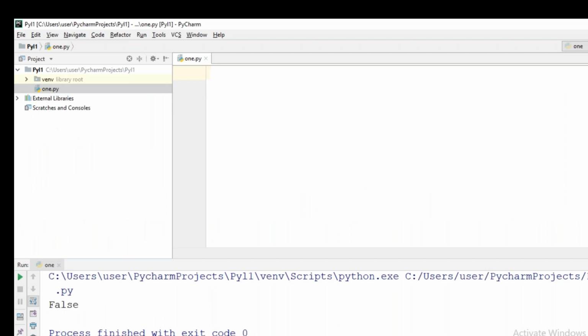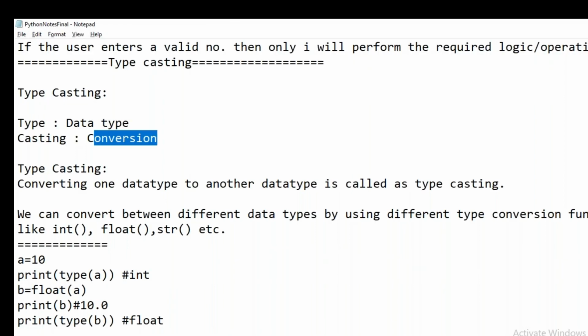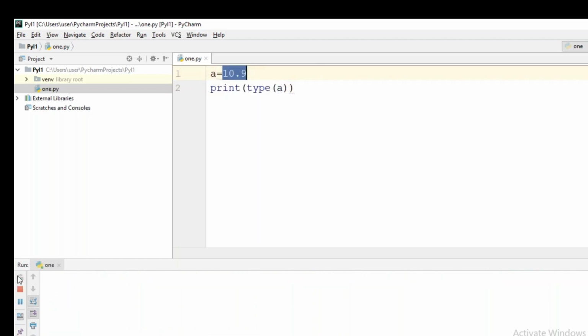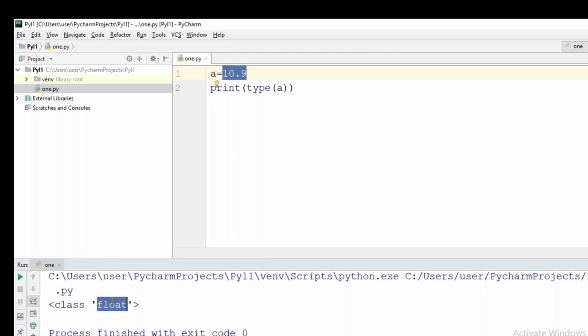Before seeing the purpose, we will just have a few examples. Let us say I am having a equal to 10.9. Now I am printing the type of a. As a is having a decimal value, type of a will become float, right?